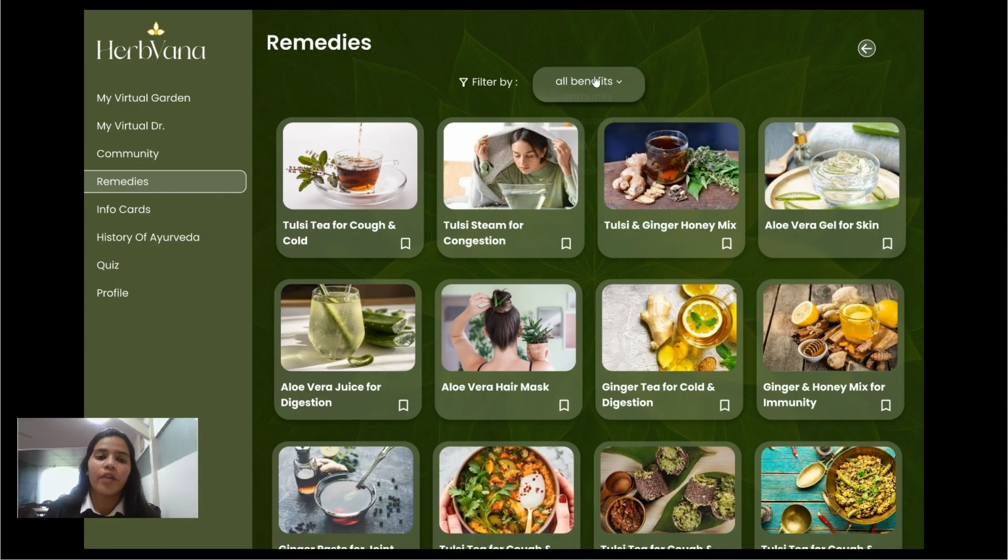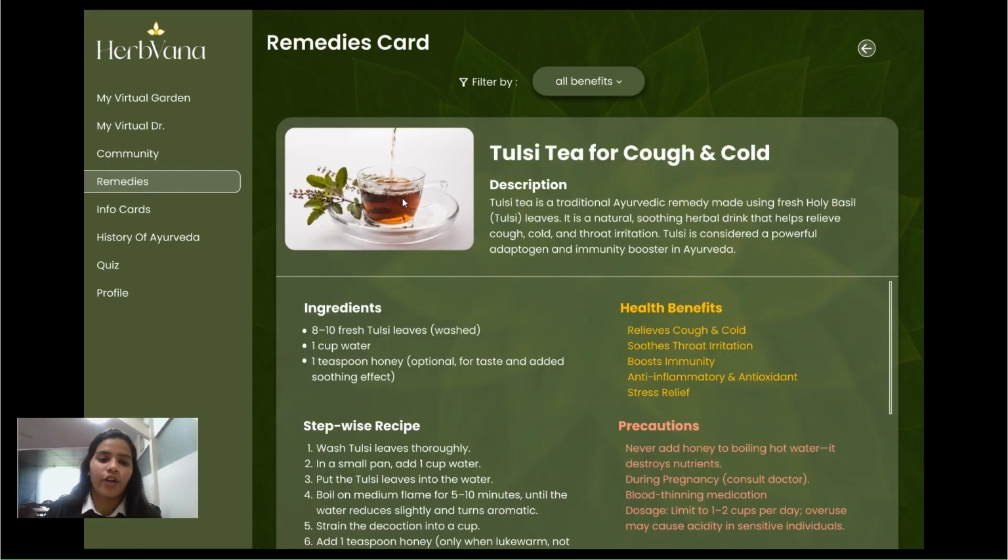So after going to remedies, you can see the ingredients, its description, what benefits you can have and what precautions you can take. You will get a stepwise recipe for the disease.